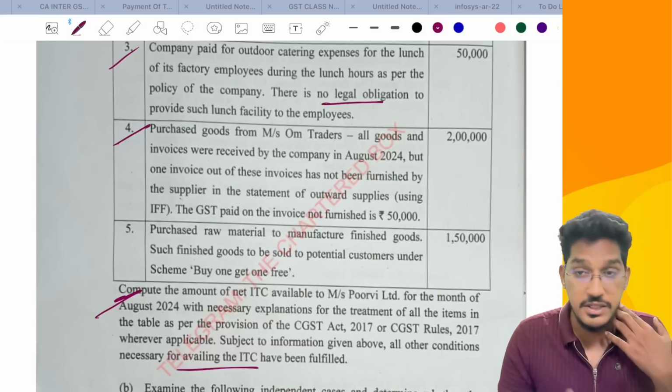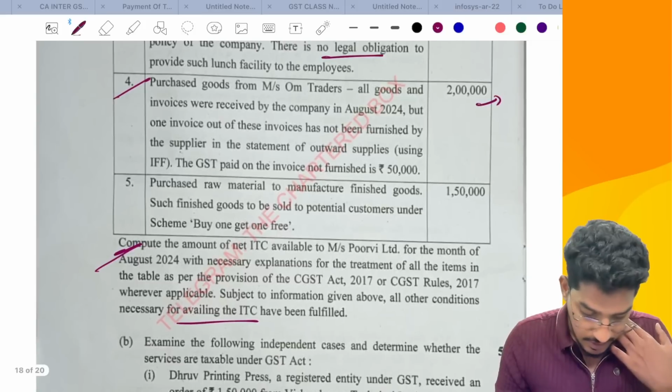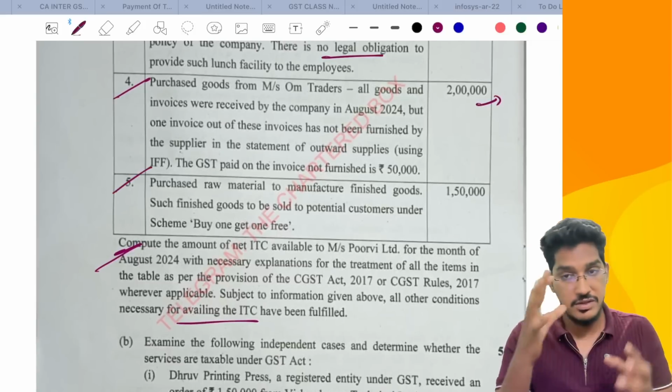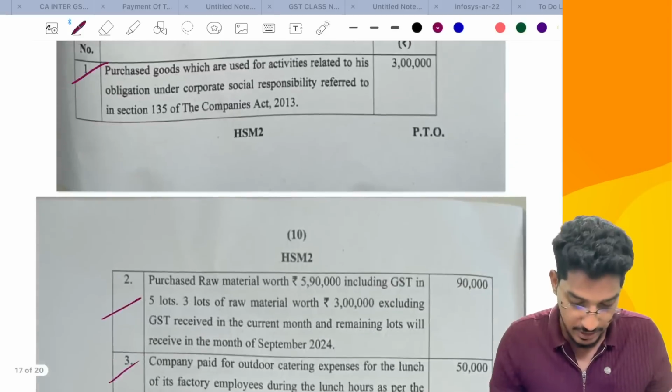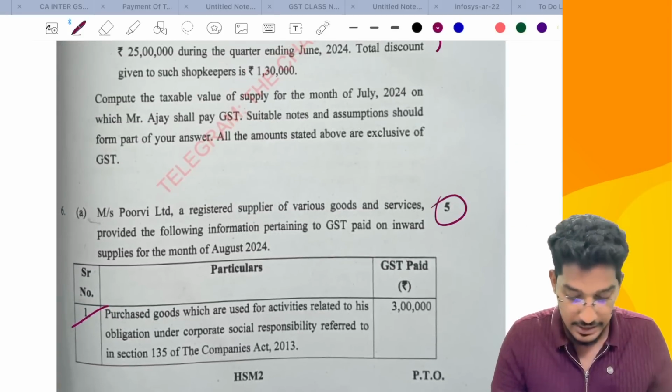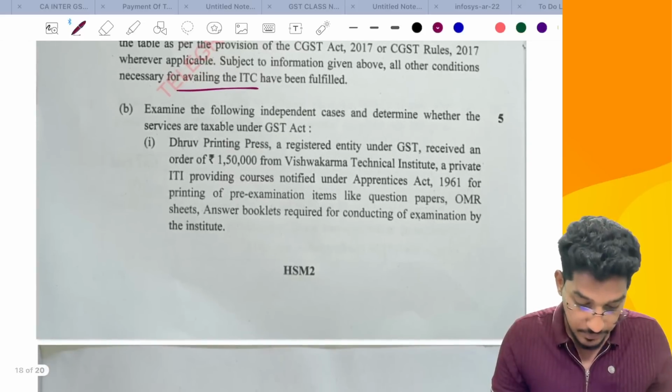If it is not reflected in the GSTR-2B, you should not avail it. This question is relating to that. Yeah, so buy one get one free. This circular also we have discussed in the input tax credit chapter. So these are all relating to input tax credit. From the input tax credit chapter, they are asking you to calculate what is the total amount of ITC available. For that they have given 5 marks here.